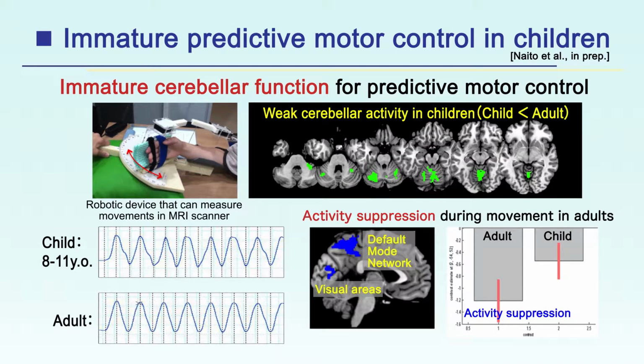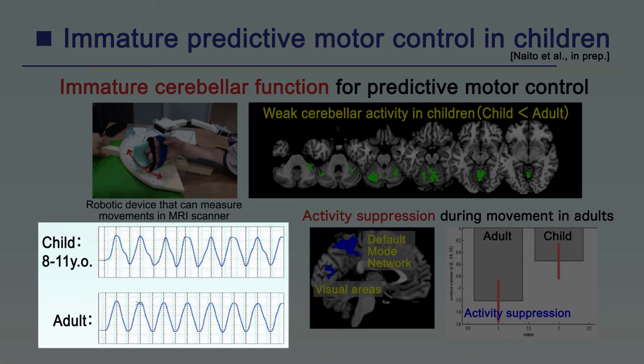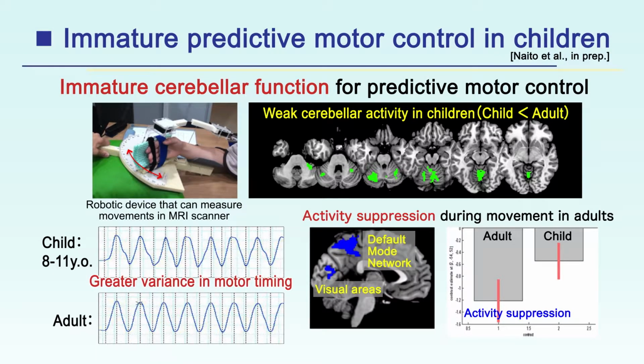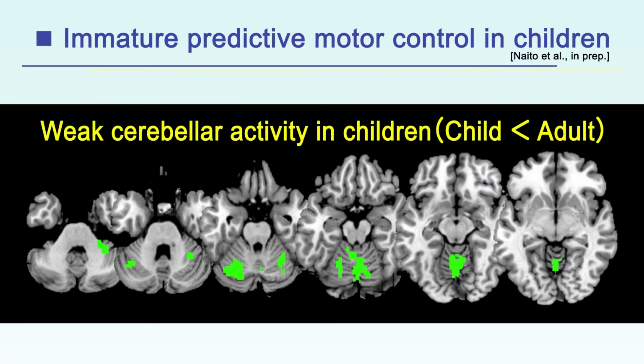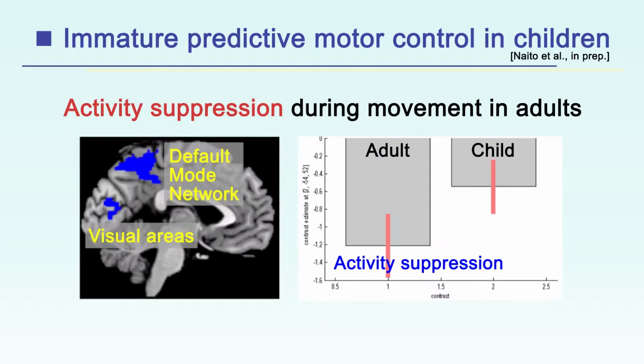We examined how predictive motor control develops. We found both children and adults can perform the movement, but the variance of the movement timing became greater in children. We found weaker cerebral activity. In addition, we found that the brain activity was suppressed in the visual cortices and default mode network in adults' brains, which was not the case in children.